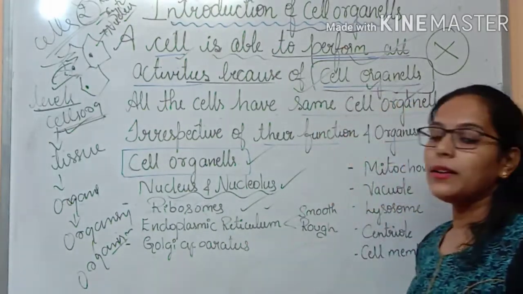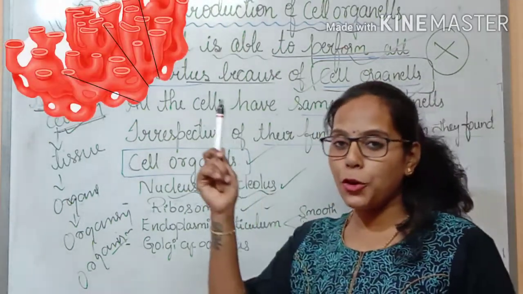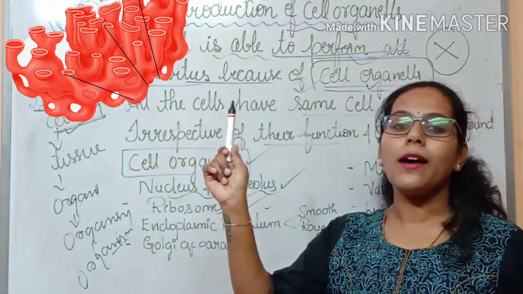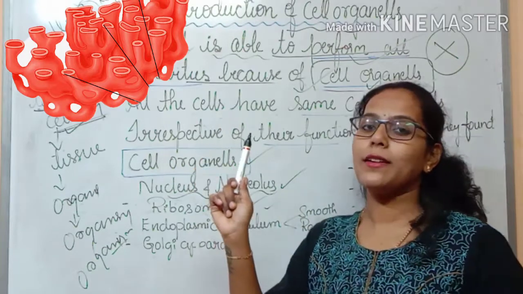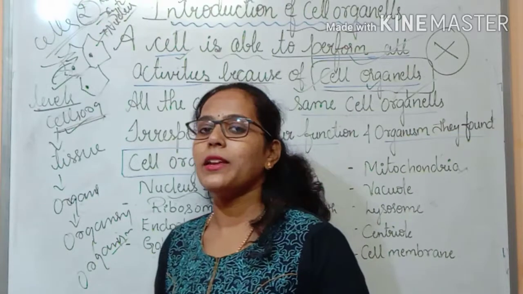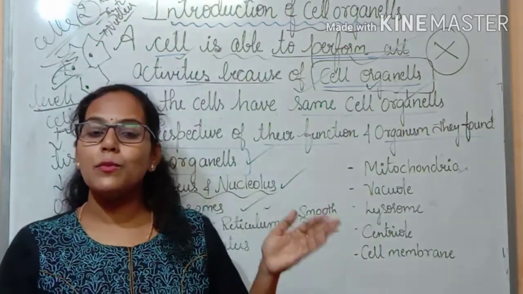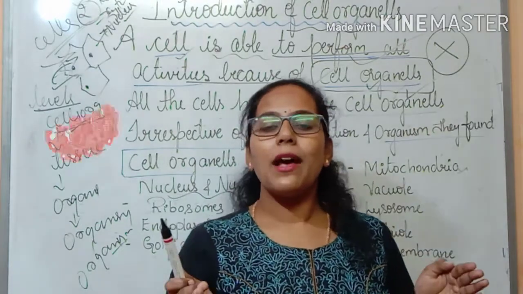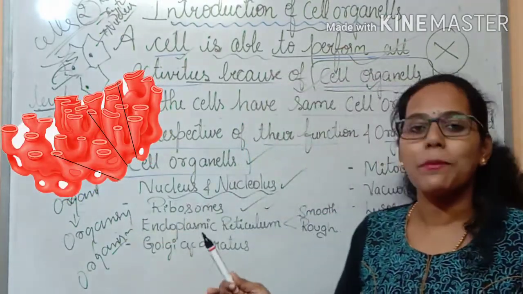And coming to the third one, we can also see the endoplasmic reticulum. This endoplasmic reticulum is subdivided into two types, that is the smooth endoplasmic reticulum as well as the rough endoplasmic reticulum. Then what is the difference between smooth and rough endoplasmic reticulum? Smooth endoplasmic reticulum is free from ribosomes.